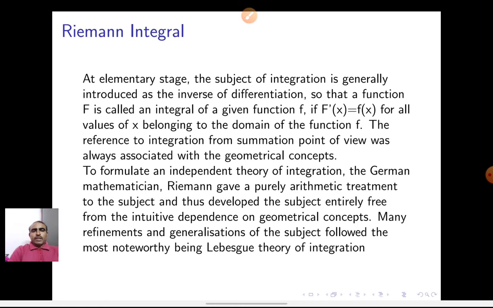concepts. But to formulate an independent theory of integration, the German mathematician Riemann gave a purely arithmetic definition of this integration. It is free from the intuitive dependence on geometrical concepts. Many refinements and generalizations of the subject followed, most noteworthy being the Lebesgue theory of integration.